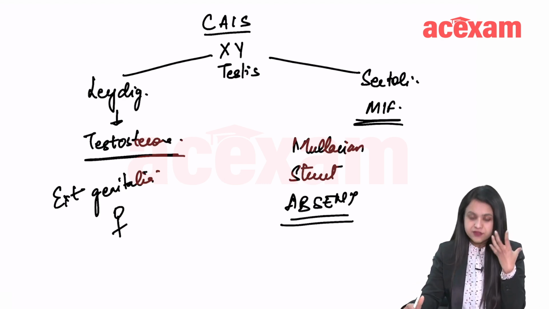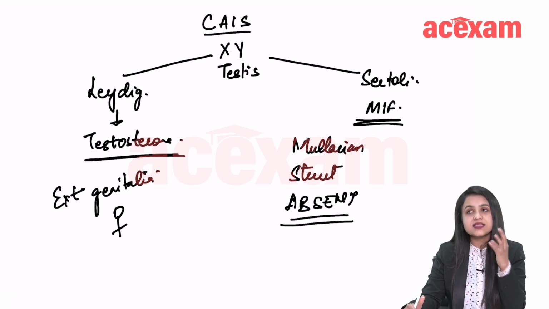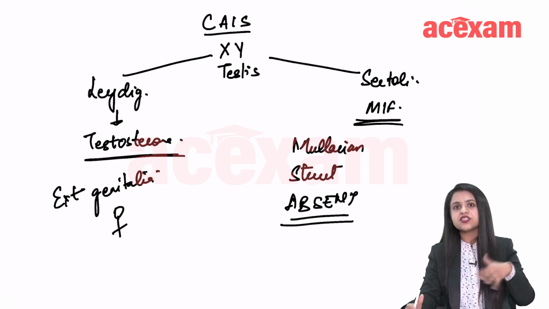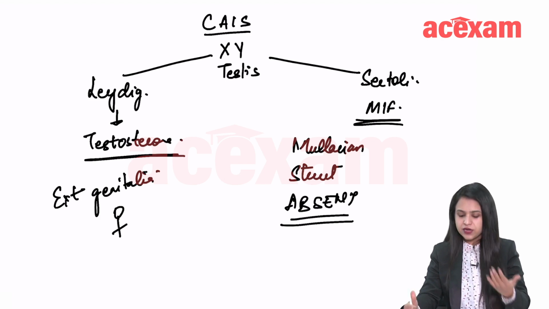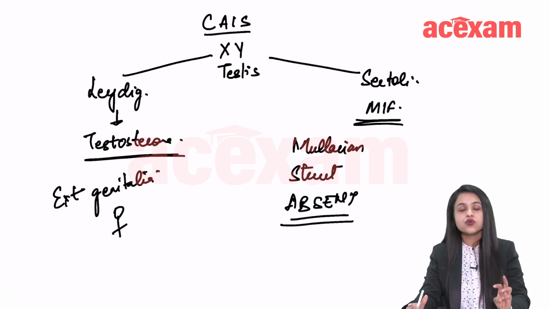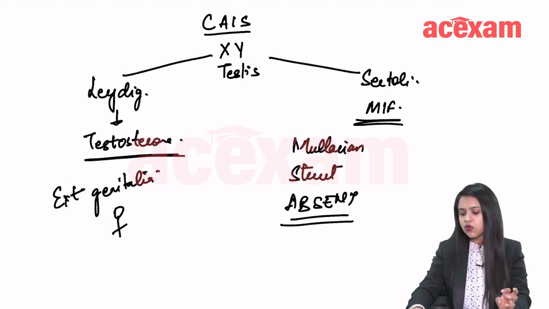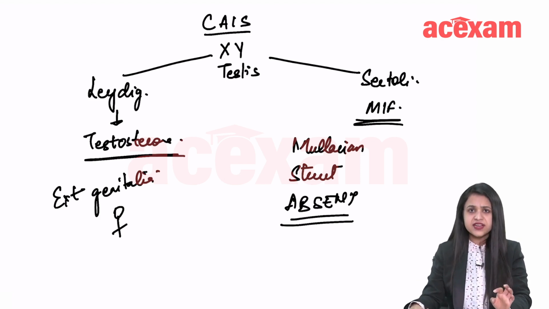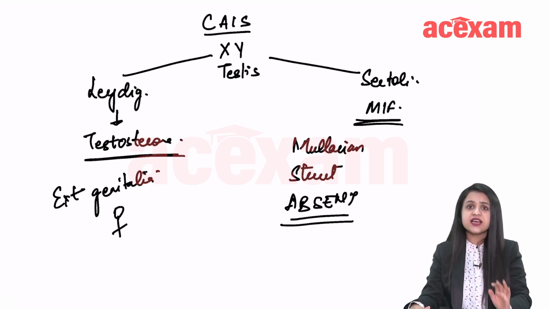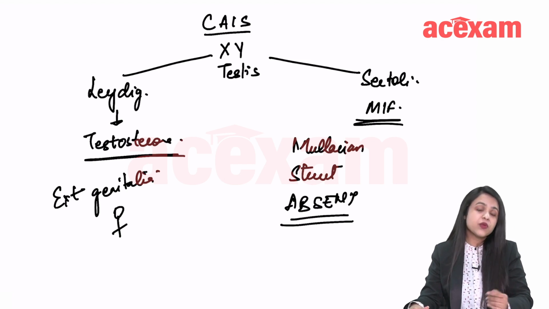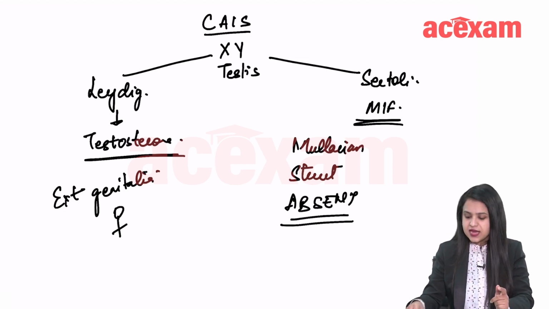So imagine this is a female who has external genitalia that of a female, right? She identifies herself as female. The internal genitalia is not there because Mullerian inhibiting factor is there. So this is a female who is tall, right? What about breasts?